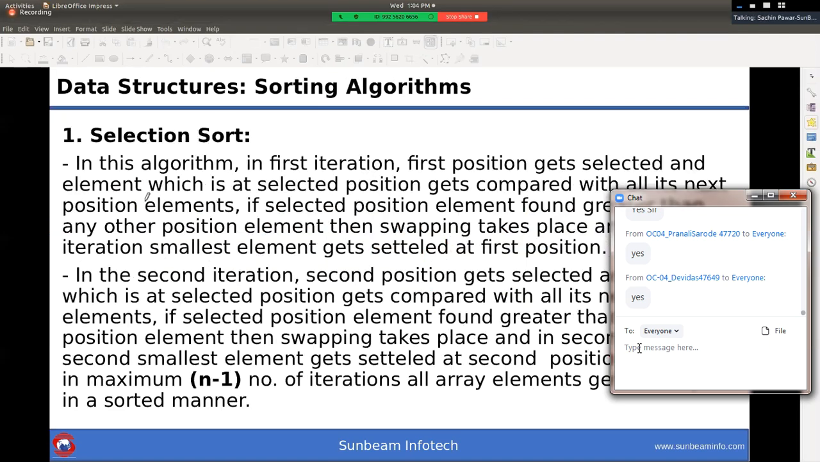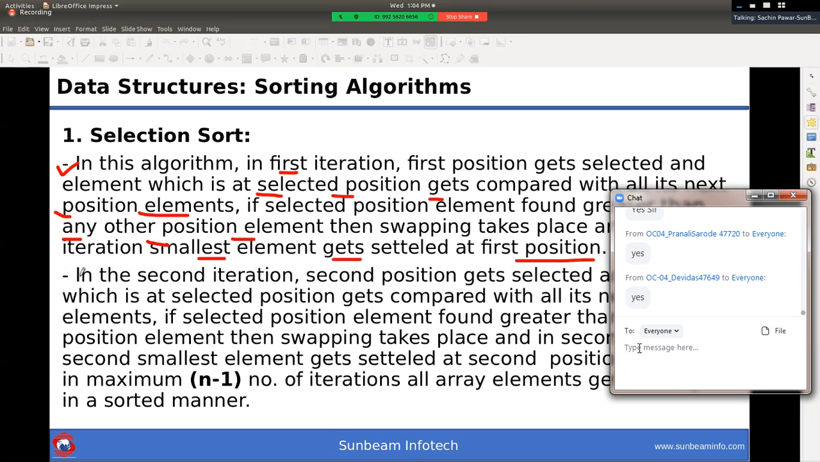राइट. ओके, रीड केयरफुली विथ मी. In this algorithm, in first iteration, first position gets selected and element which is at selected position gets compared with all its next position elements. If selected position element found greater than any other position element, then swapping takes place. And in first iteration, smallest element gets settled at first position.